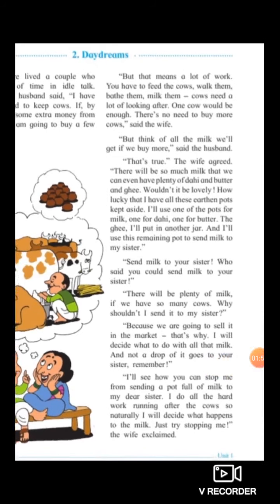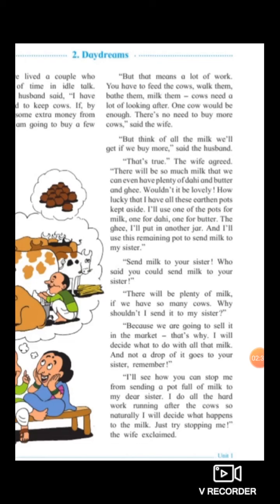But that means a lot of work. You have to feed the cows, walk them, bathe them, milk them. Cows need a lot of looking after. One cow will be enough. There is no need to buy more cows, said the wife. So the wife said to her husband that to buy cows means there is a lot of work, because you have to feed them, walk them, bathe them, milk them, and cows need a lot of looking after.